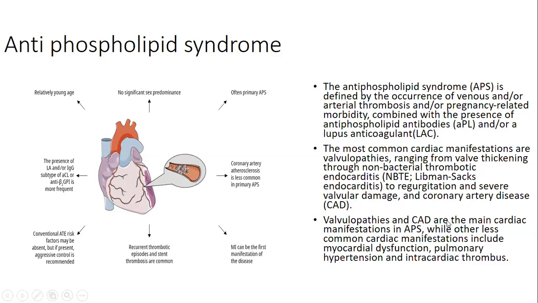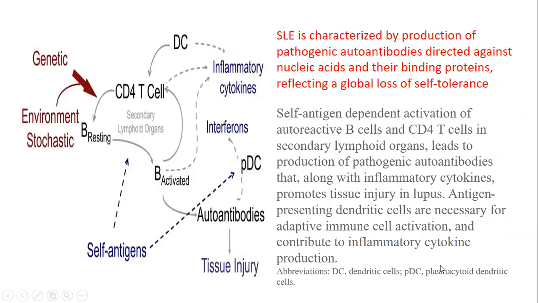Valvulopathies and coronary artery disease are the main cardiac manifestations in antiphospholipid syndrome, while other less common cardiac manifestations include myocardial dysfunction, pulmonary hypertension, and intracardiac thrombus formation. In SLE, the disease is characterized by the production of pathogenic autoantibodies directed against nucleic acids and their binding proteins, reflecting a global loss of self-tolerance.